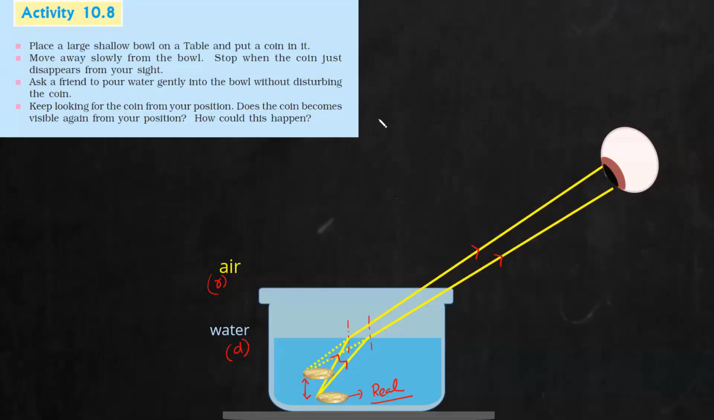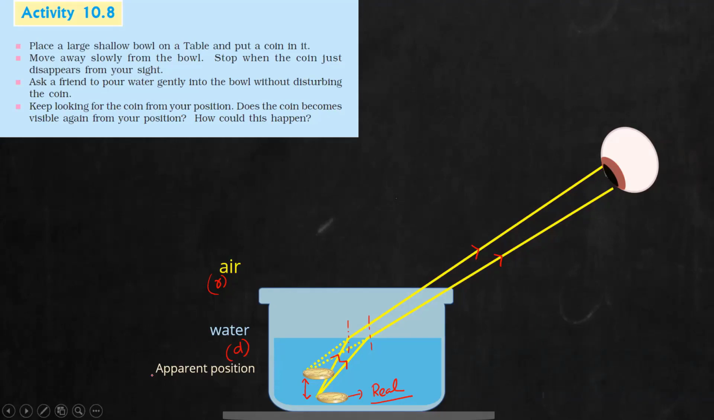Yeah, it is called the apparent position. Whenever refraction occurs, there are two possible positions. One is the actual position of that object. Second one, due to refraction, we perceive the object to be somewhere else. That gives rise to what?